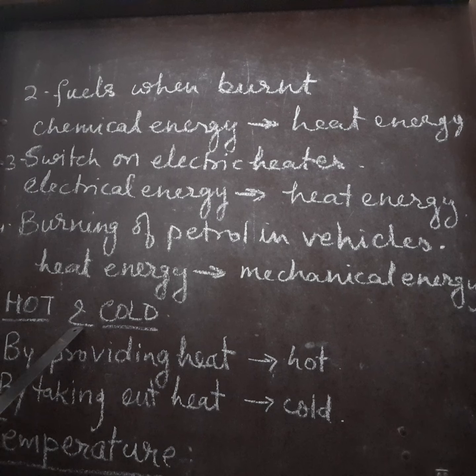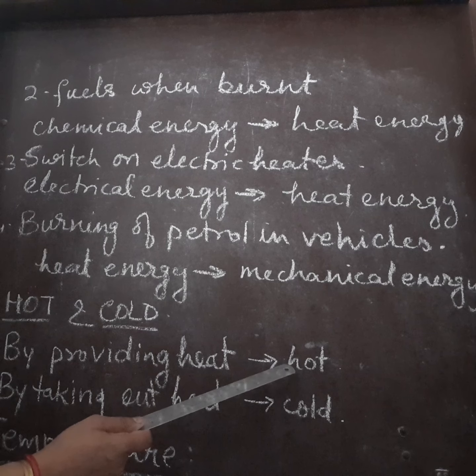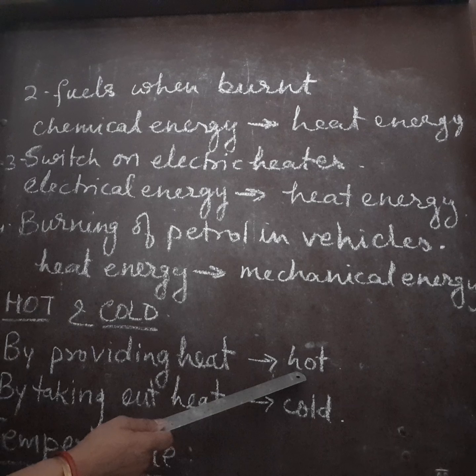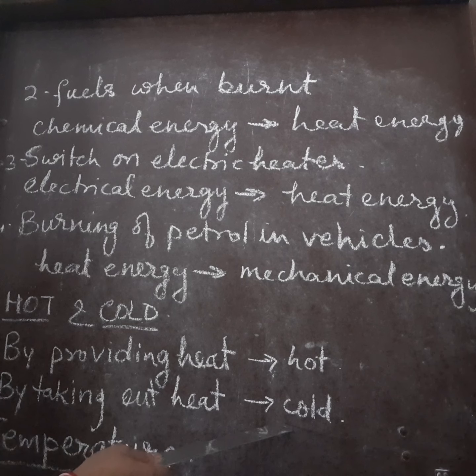Now hot and cold. If we provide heat to any object, then it becomes hot. It gives you sensation of hotness. And at the same time, if you take out heat from any object, then you feel cold.